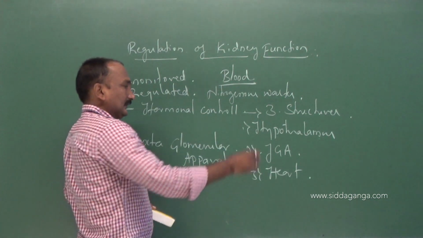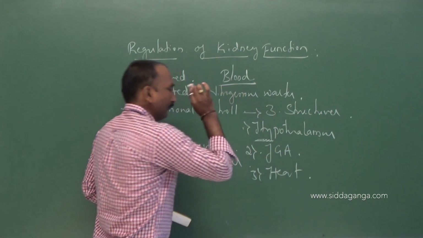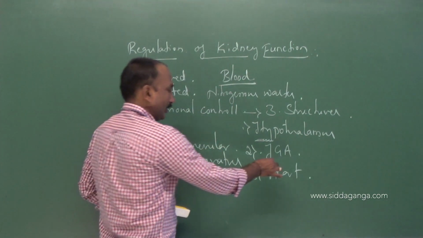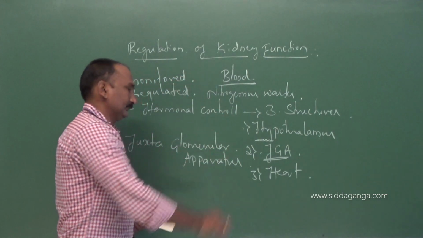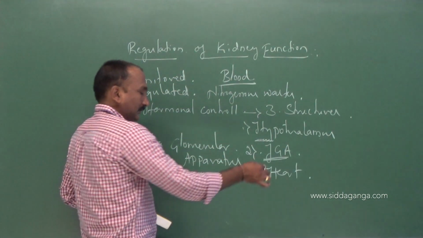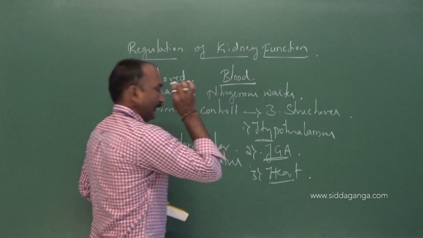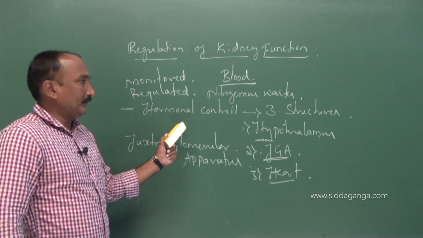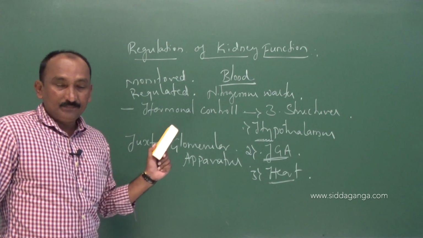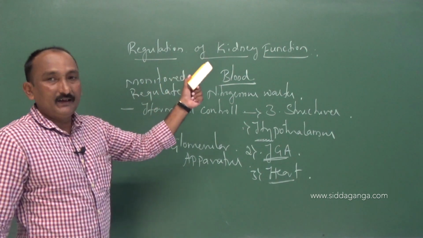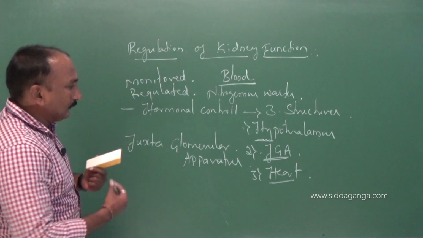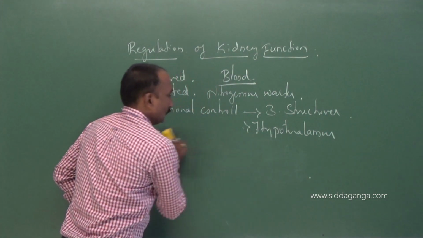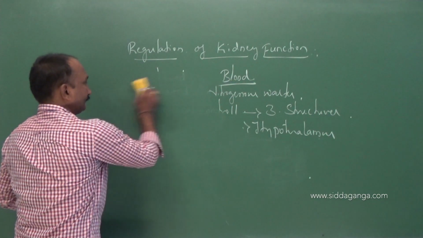So the hypothalamus, the juxtaglomerular apparatus and the heart, by the secretion of hormones, monitor and regulate the kidney function. How do these control the kidney function? Let us go through them one by one.